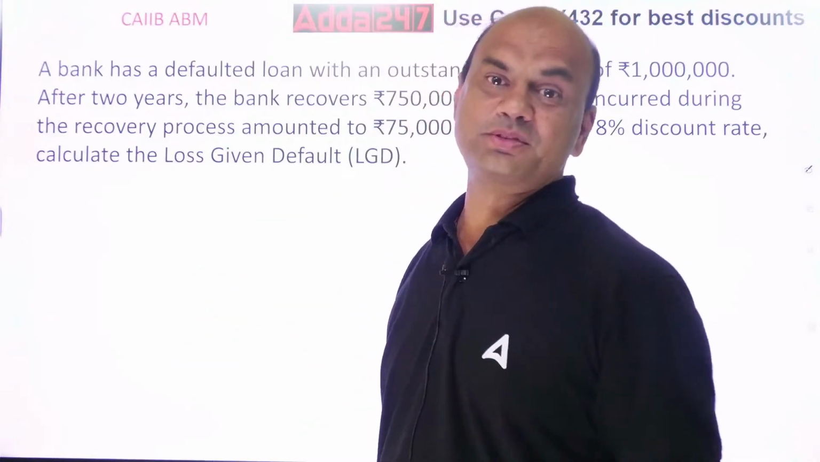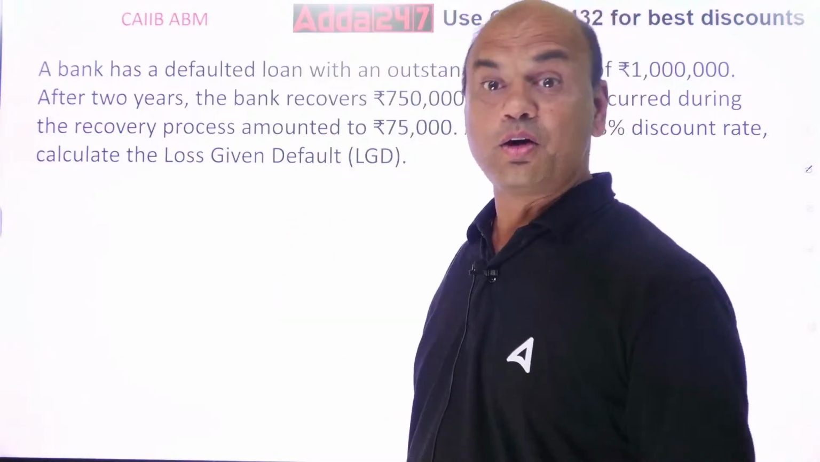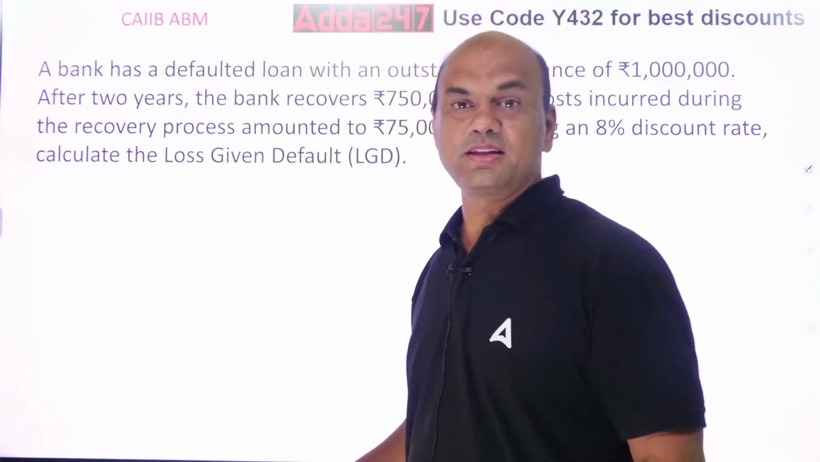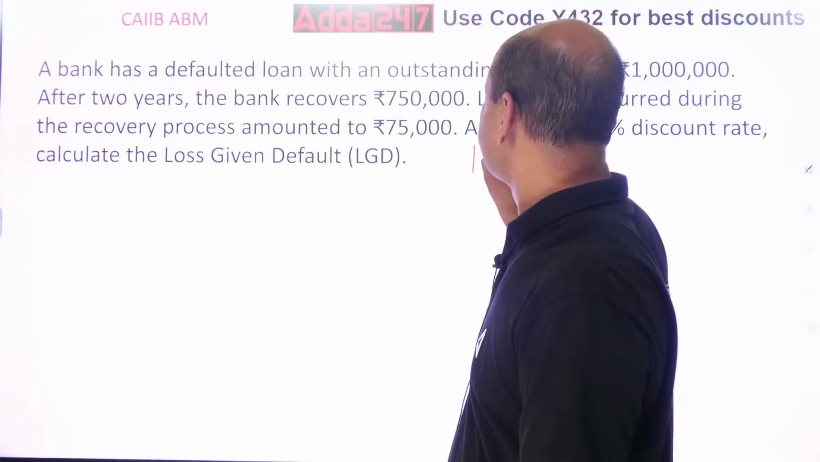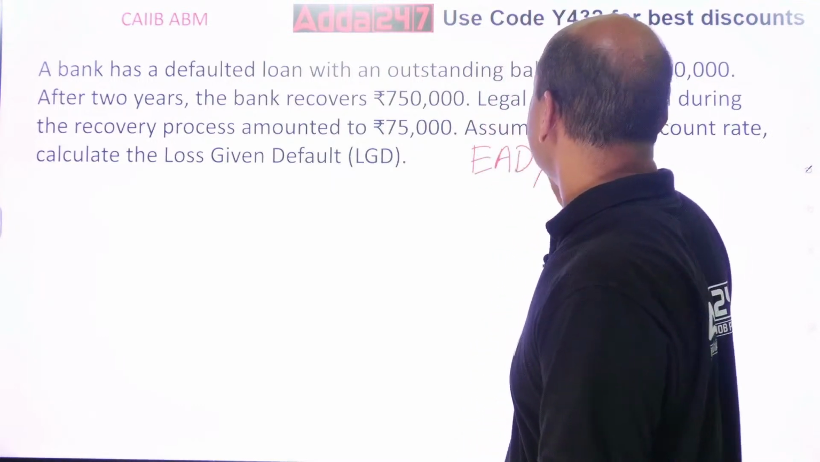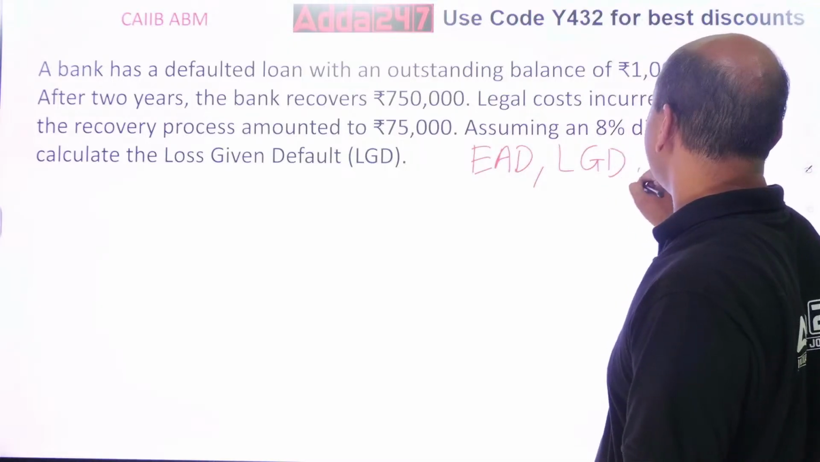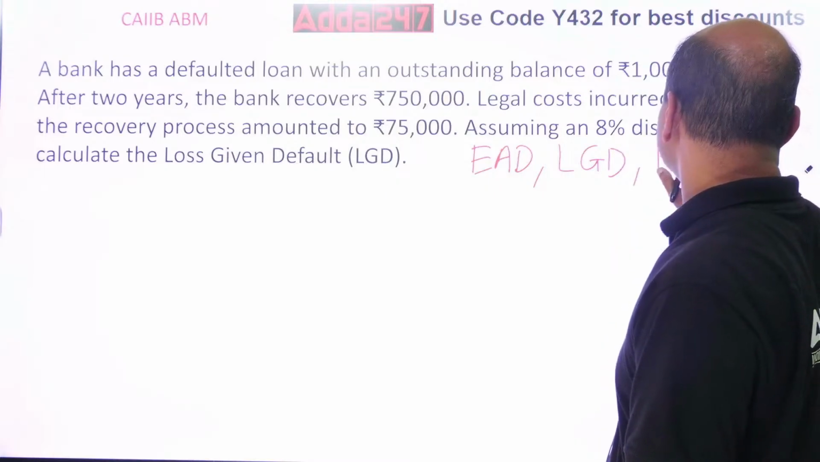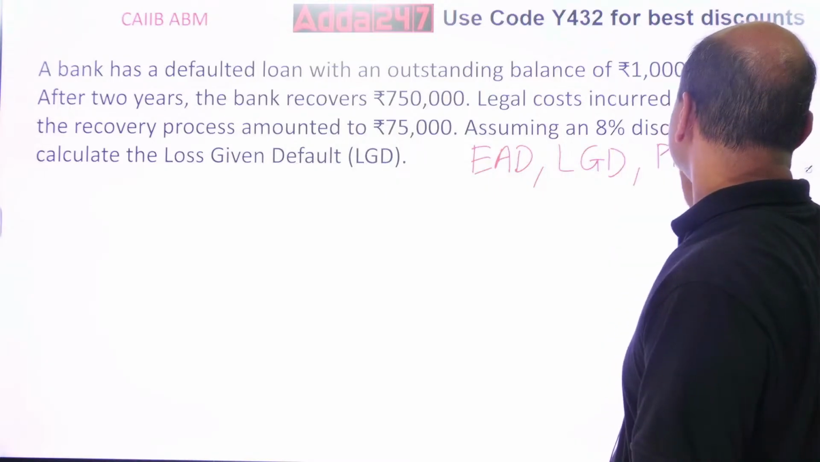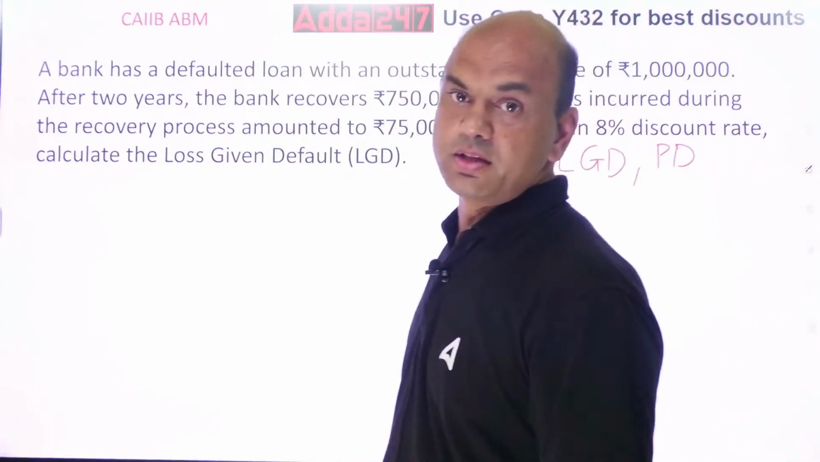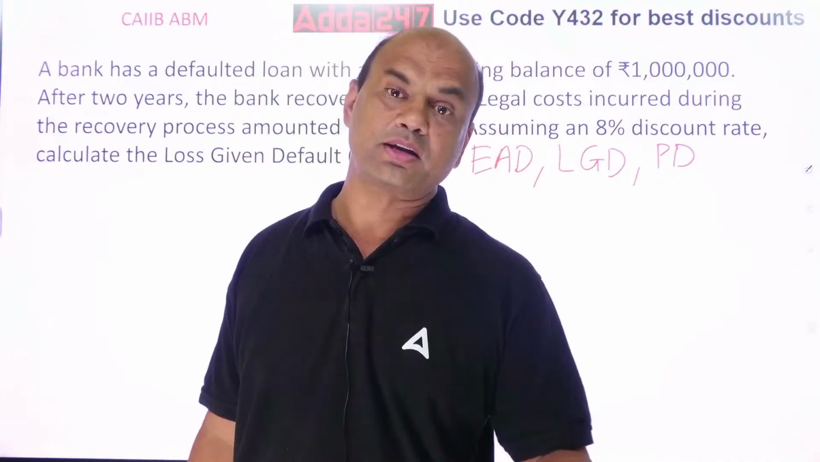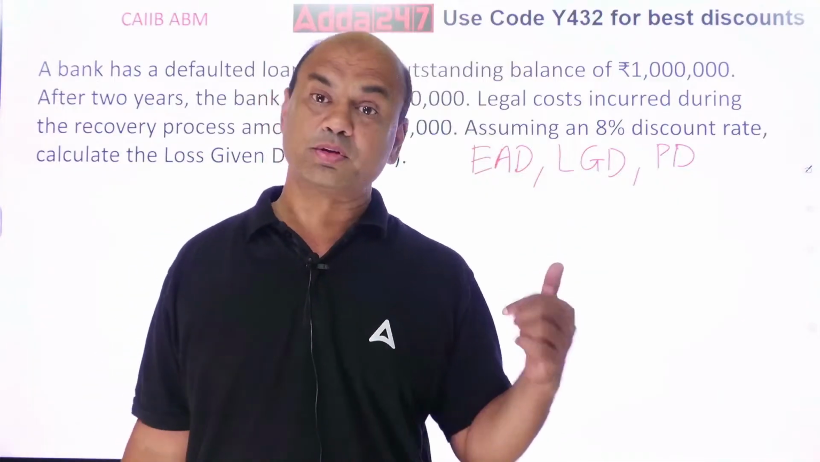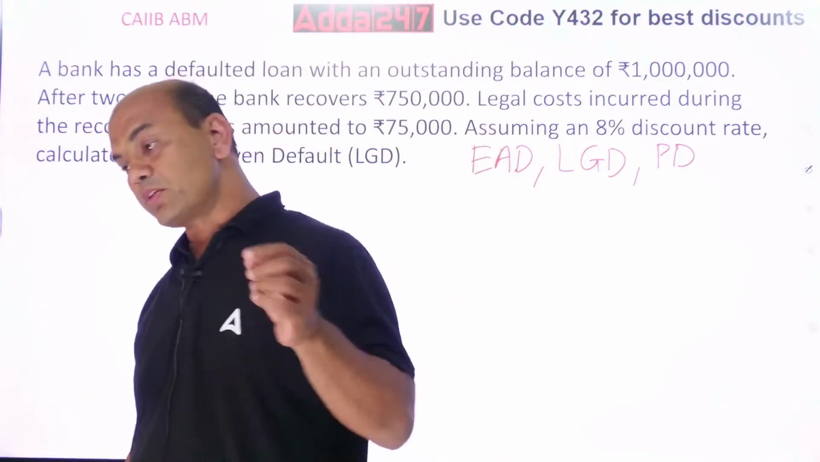LGD, there are 3 important terms. This is part of your Basel, also a part of ABM and BFM. One is EAD, exposure at default. LGD, loss given default. And PD, probability of default. These 3 terms are very useful in your loan calculations as well as VaR, value at risk calculation. Mainly this is used in ABM, but it is also asked in BFM. So now give me the LGD.